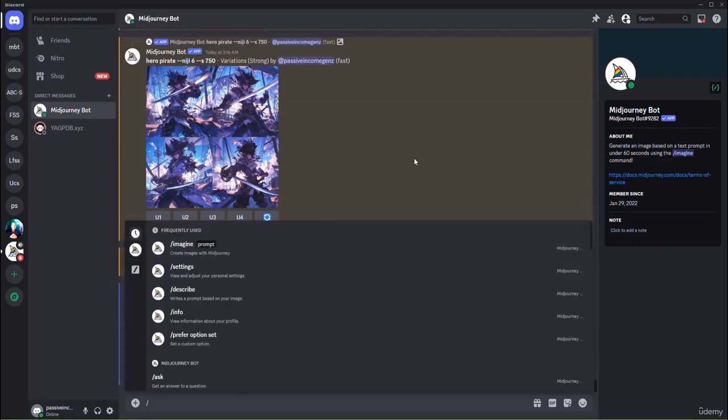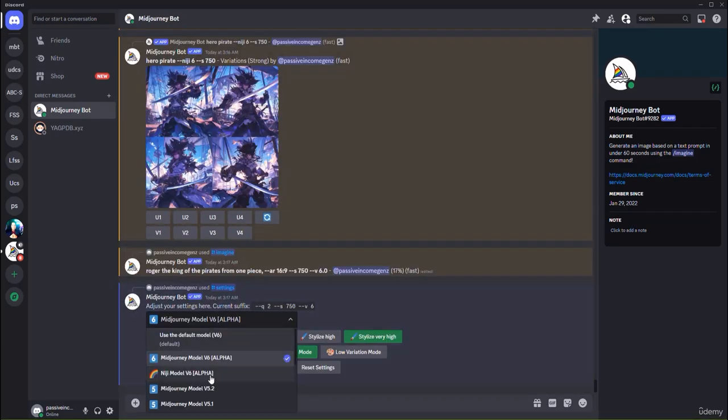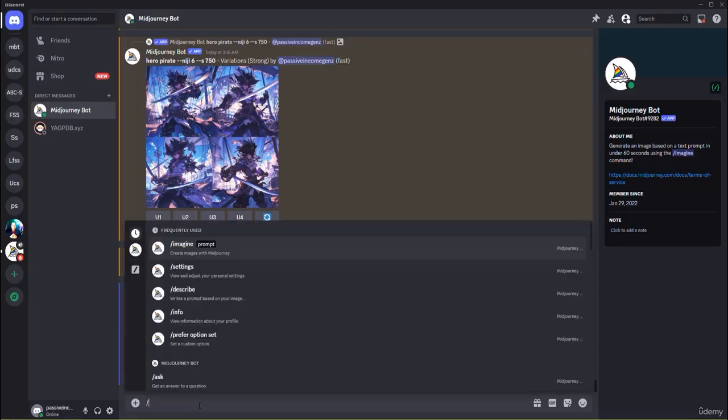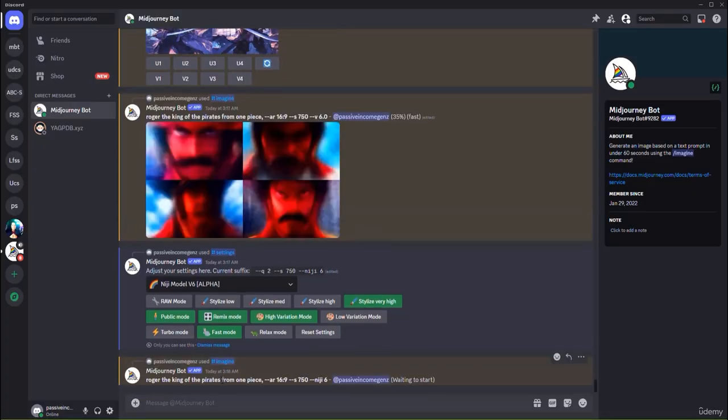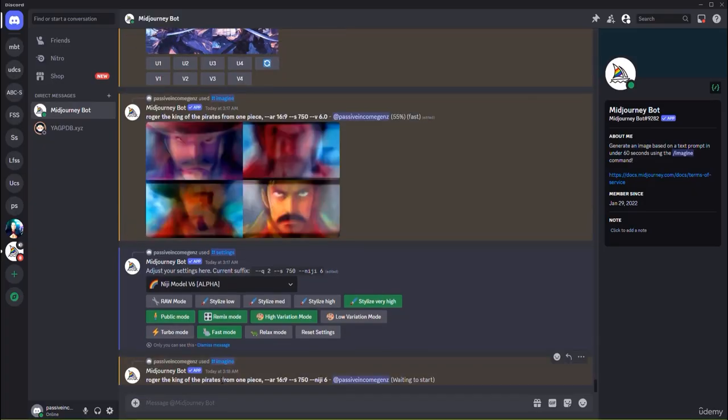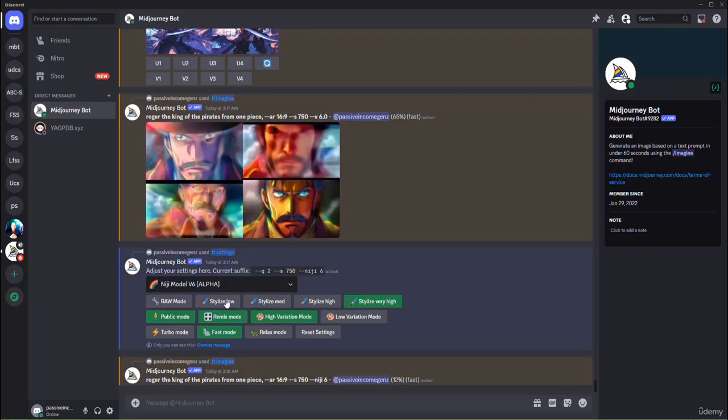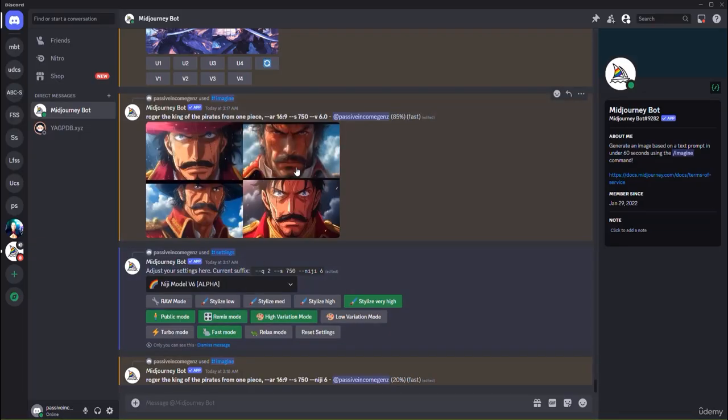I can go and switch the settings here from Midjourney 6 to Niji Model 6, and I can also use the same prompt here, Roger, the king of the pirates from One Piece, AR 16 by 9, and I can place it right here and hit the enter button, and right now it's going to go ahead and proceed on to generate Roger in both models, in the version 6 model as well as in the Niji model.